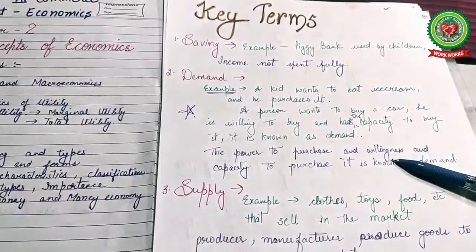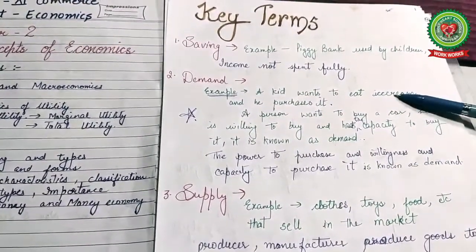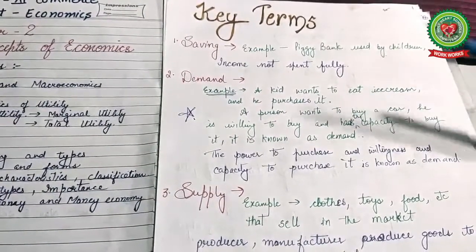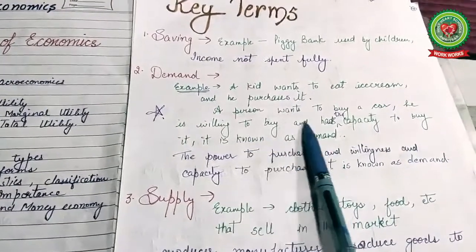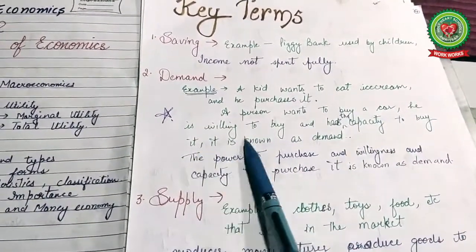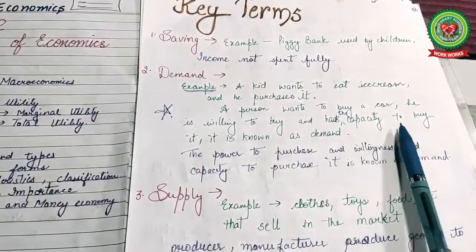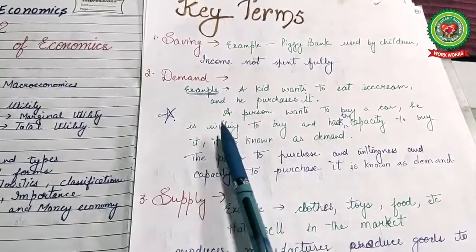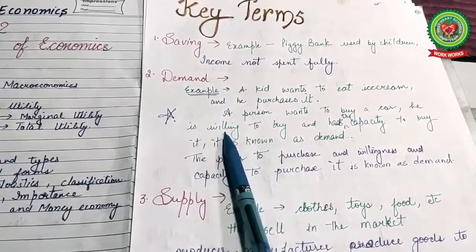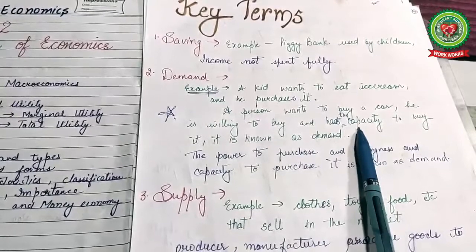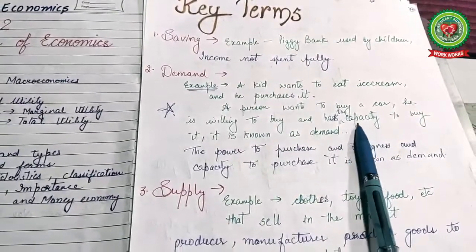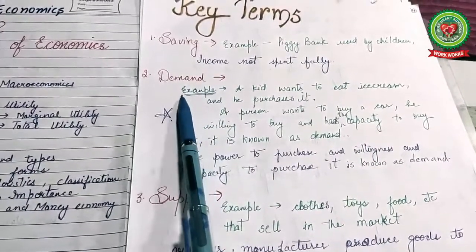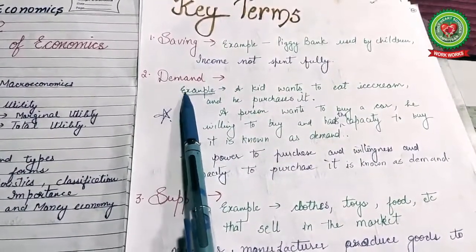Next, our key term is demand. Like a kid wants to eat an ice cream and he purchases it. It is called demand. Likewise, a person wants to buy a car. He is willing to buy and has the capacity to buy it. This is called demand, because he has a need. Willingness means need to buy that, and capacity is related to money. So if he has a need and has money and then he buys that, it is known as demand.